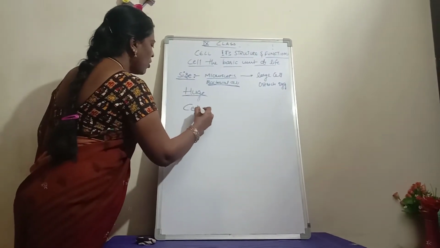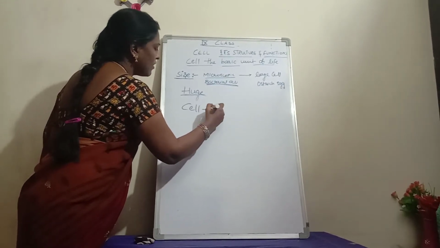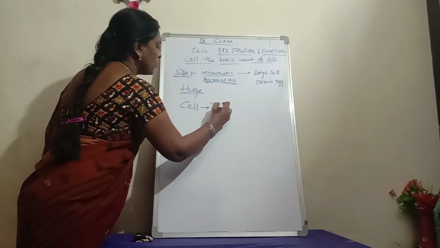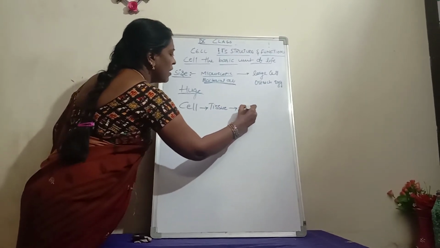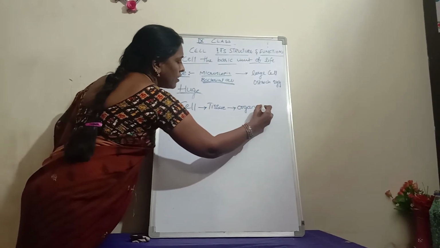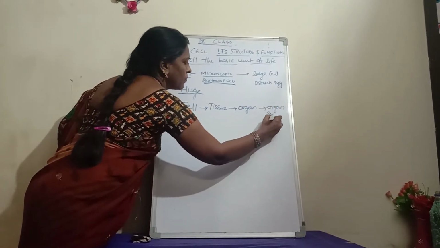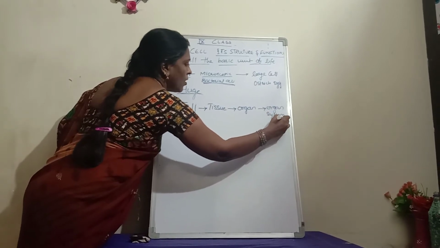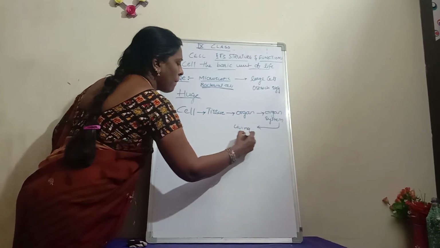Cell, a small minute one. All the cells together form the tissue. All the tissues together form the organ. All the organs form the organ system. Organ systems form the living organism.